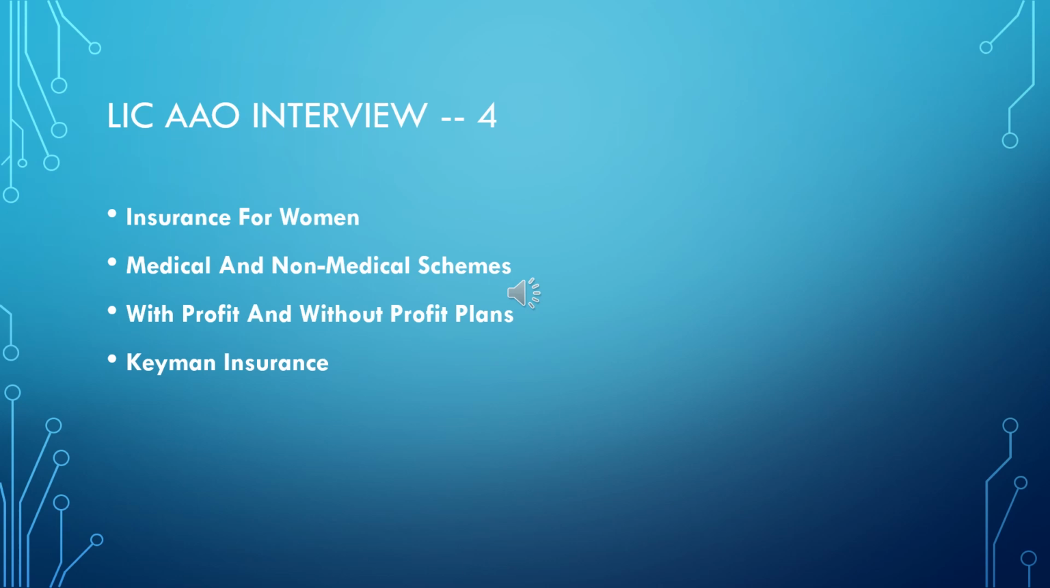The next point they want to classify is medical and non-medical schemes. They want to mention that they are offering life insurance schemes, non-medical and also medical schemes. Subject to some limit they give you non-medical. Beyond that they will insist on a medical examination being done for the person whose life is to be insured.